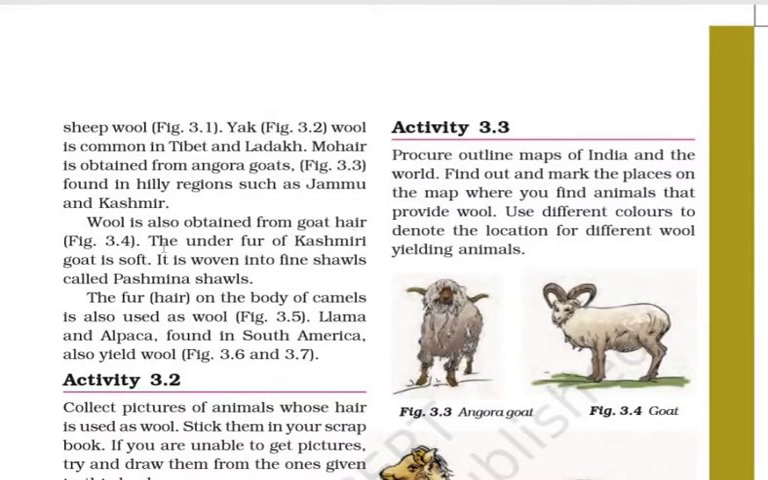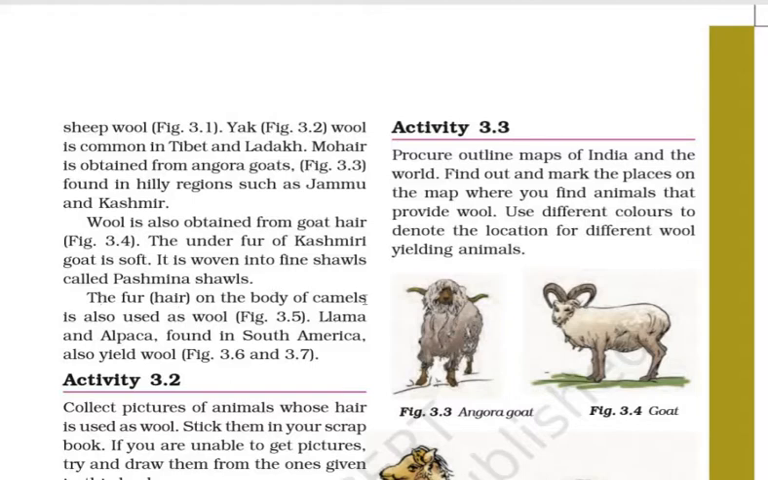Wool is also obtained from goat hair. The underfur of the Kashmiri goat is soft. It is woven into fine shawls called Pashmina shawls. So from the Kashmiri goat, the Pashmina shawls are obtained.